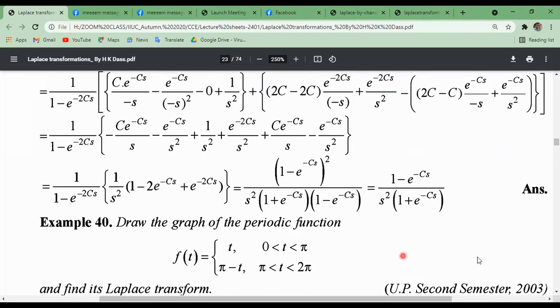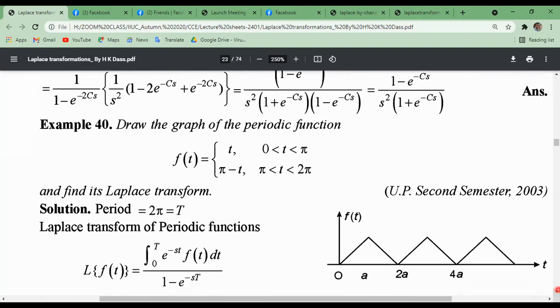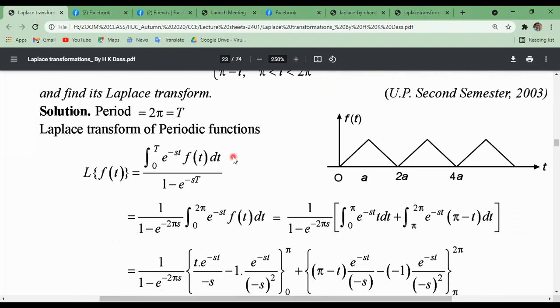Now another example, example 40. f of t equals t when t lies between 0 and pi, and f of t equals pi minus t when t lies between pi and 2 pi. That means 2 pi is the period, capital T equals 2 pi. Now the Laplace transform of a periodic function.